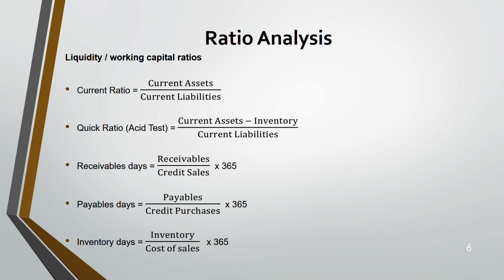Receivables divided by credit sales. Now, when you are taking sales, be very careful. You should not take cash sales. Sometimes they will give you the division into cash and credit, sometimes total sales. If total sales, then take the total sales. If they tell you specifically that this is cash and this is credit, take credit sales only. Now, what is the logic behind it?